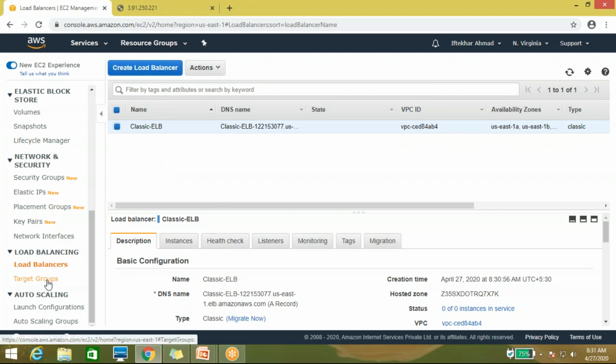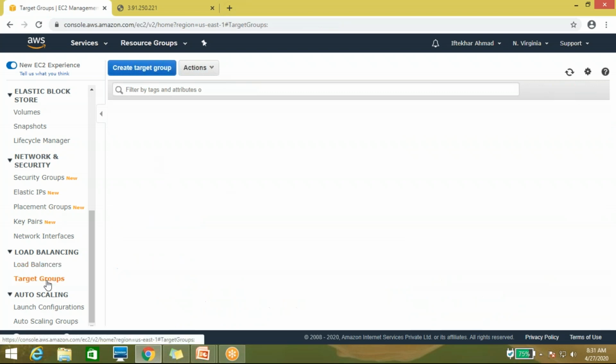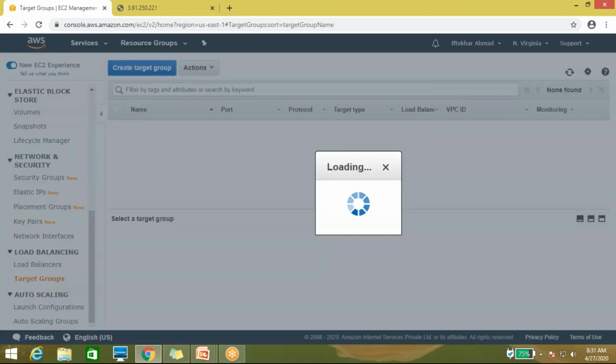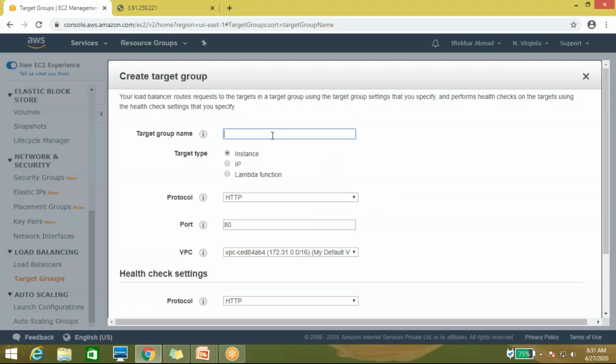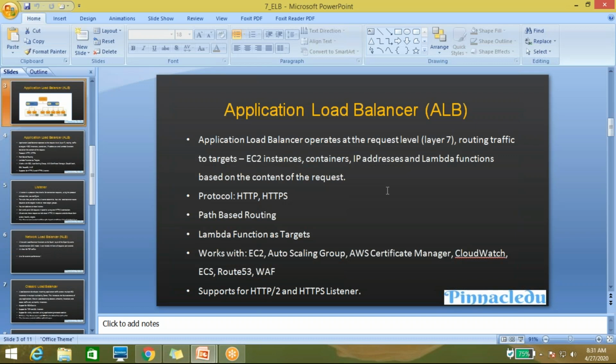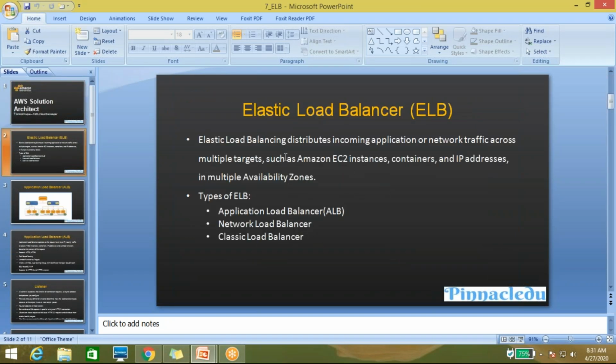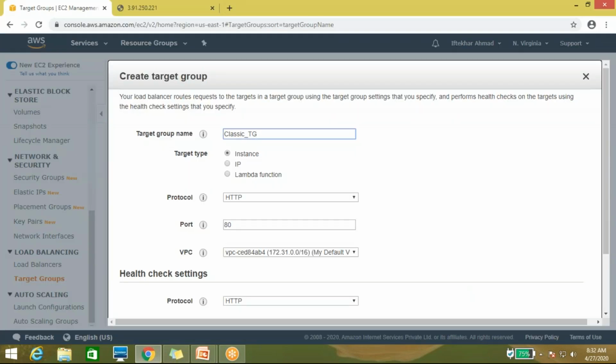Okay, so let me create a target group. It's asking for the name: classic TG. So you can target an instance, an IP, and also a Lambda function. In theory, I already told you about this. Here you can see that the elastic load balancer distributes incoming application or network traffic across multiple targets such as EC2 instances, containers, or IP addresses in different availability zones.